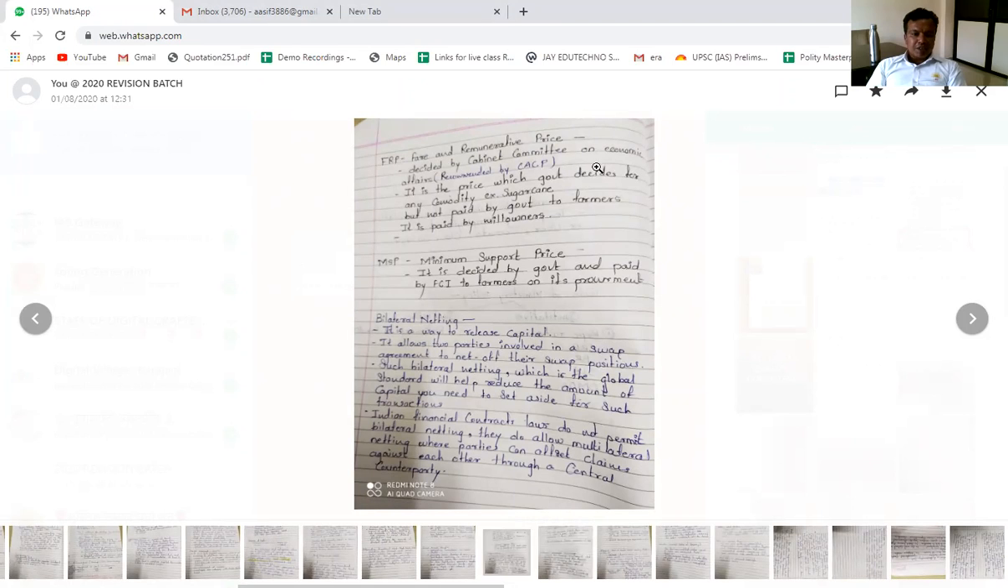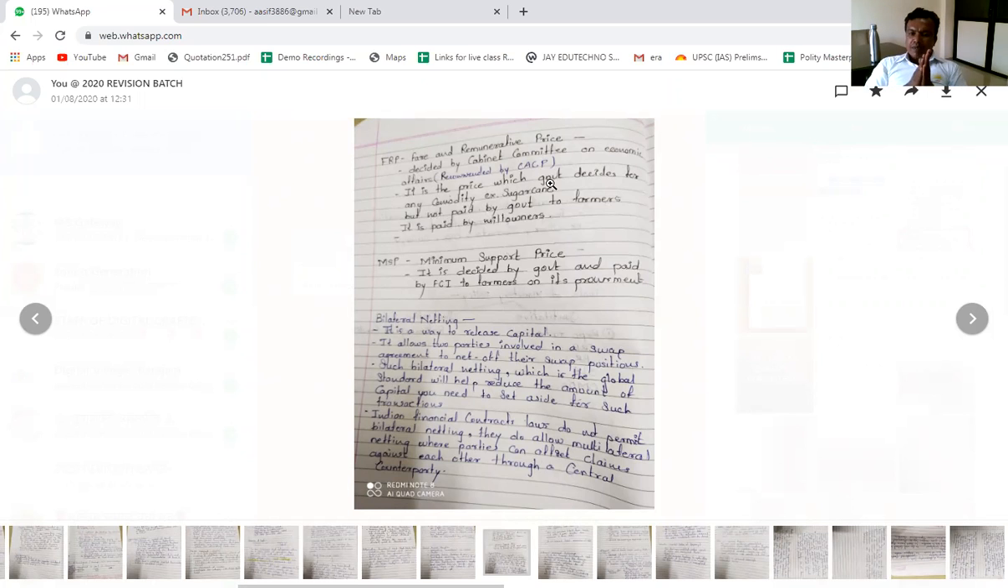Decided by the Cabinet Committee on Economic Affairs, while the MSP is decided by the CACP, that is the Cabinet Committee on Agricultural Cost and Pricing. So although FRP is recommended by CACP, it is decided by the Cabinet Committee on Economic Affairs. It is the price which the government decides for a commodity, for example sugarcane, but it is not paid by the government to farmers. It is paid by the mill owner.